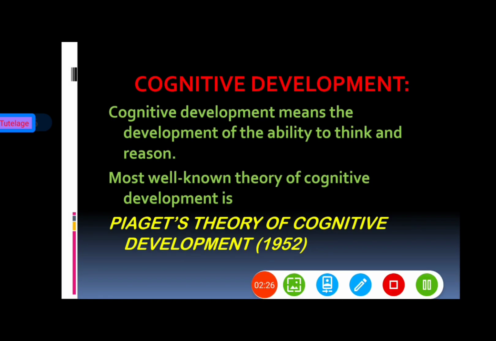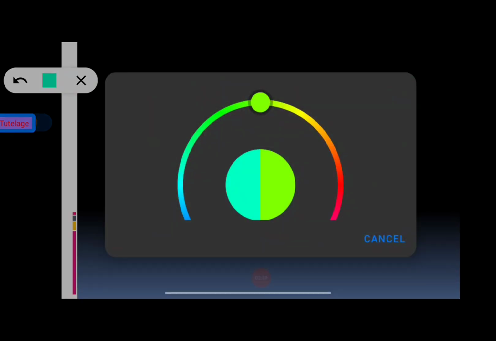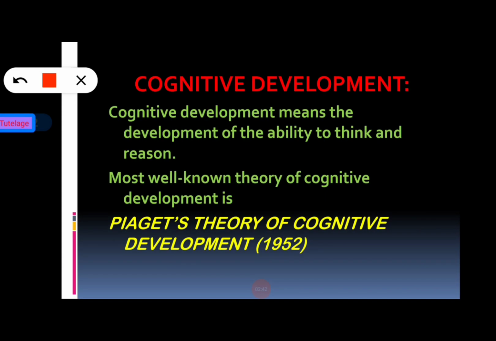So here we can see cognitive development. What is meant by cognitive development? Cognitive development means the development of the ability to think and reason.